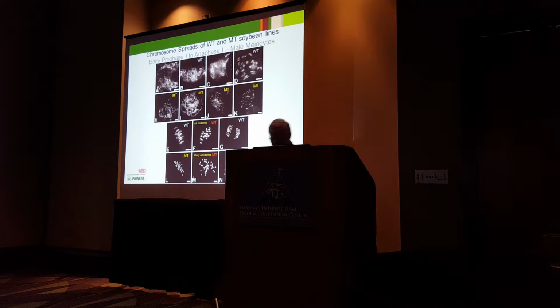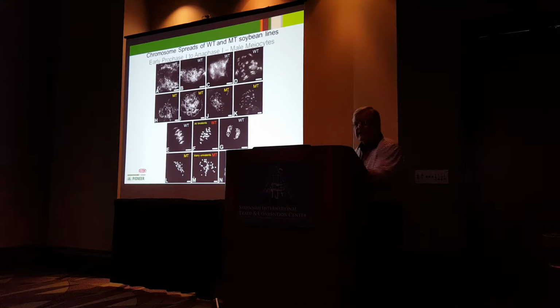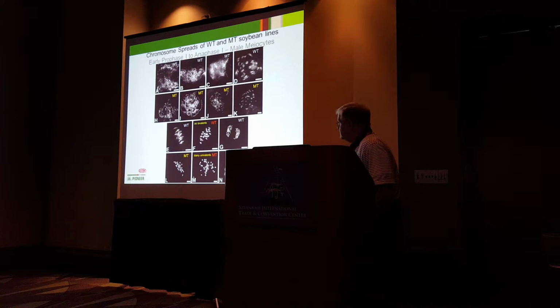However, on the mutant side, there are many univalents formed. So you can assume at this point, when these separate, there will be an unequal segregation of the chromosomes into the following stages of meiosis and later.